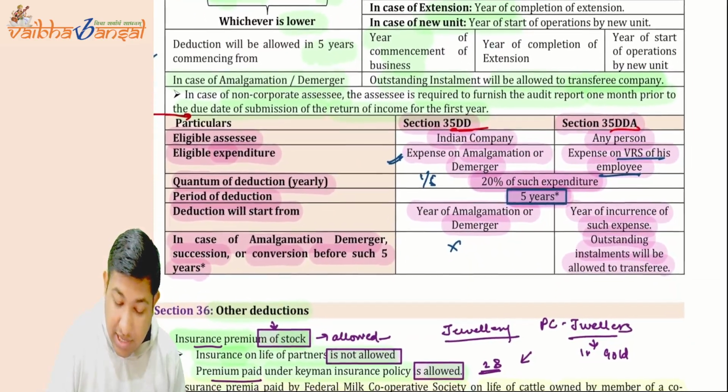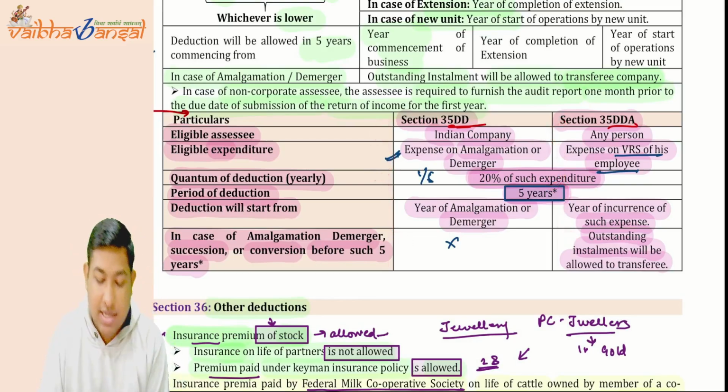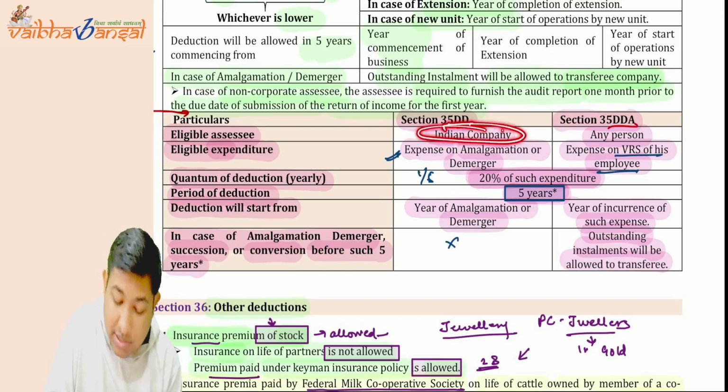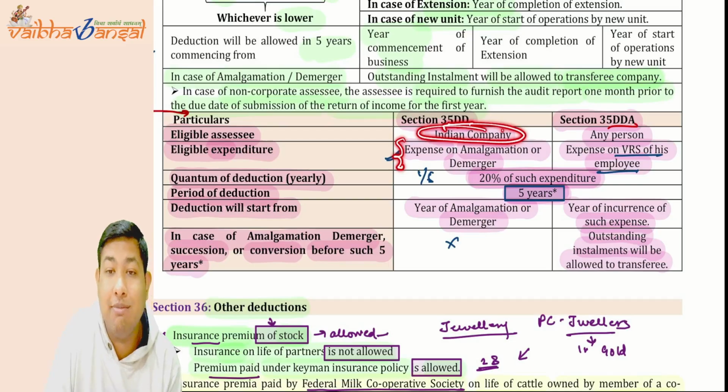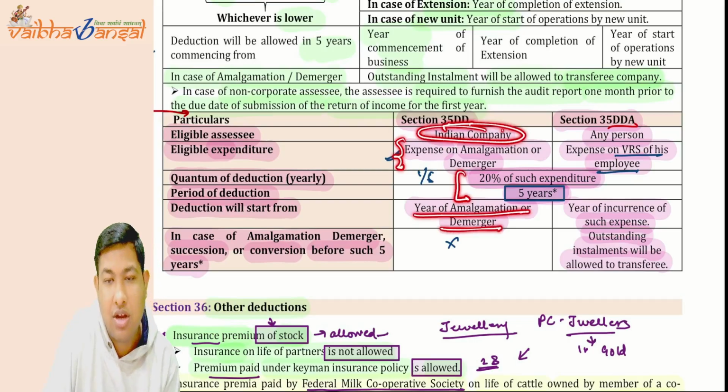Similarly, we have seen two sections, section 35DD and section 35DDA. Section 35DD was only available for Indian companies on expenses on amalgamation or demerger. The same one-fifth you have to take from the year of amalgamation or demerger.